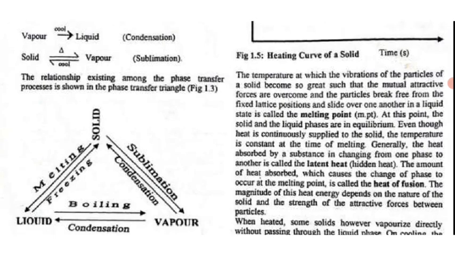Now about this latent heat of fusion. Latent heat of fusion says the amount of heat absorbed which caused the change of phase to occur at the melting point is the latent heat of fusion. Now they all have latent heat, but they need to absorb more heat. Like for example, ice.